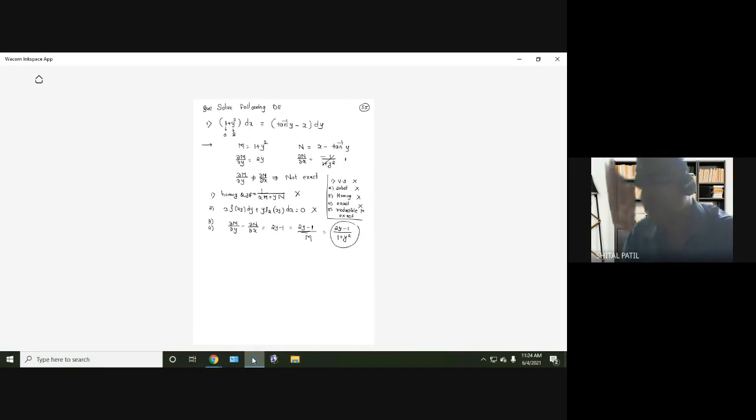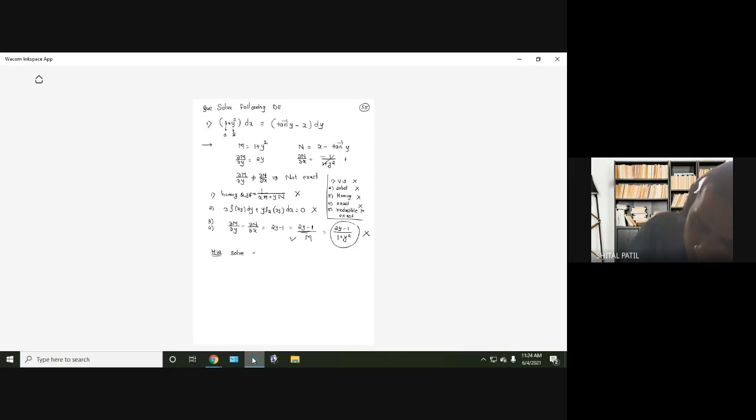Though it is a function of y only, finding the integrating factor from here is very difficult, or the integrating factor will be a very big one. Therefore, it is better to leave it. Those who are interested can solve the example by this method also. Dividing by m can be applied here, but since the integrating factor is very lengthy, I am leaving that. Those who are interested, homework. I will not ask you about this homework.